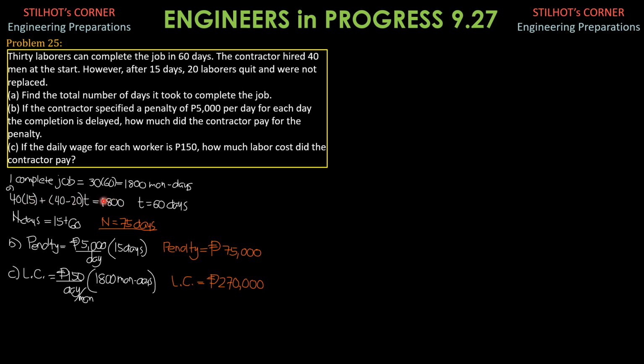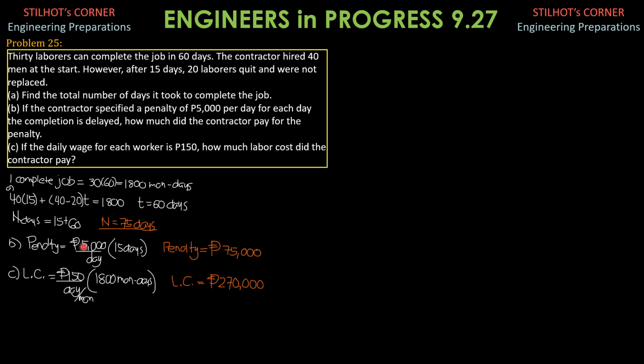Then we equate it to one complete job, which is 1,800 man days, because it is mentioned there that the job is completed. So T is 60 days. Therefore, the total number of days it took to finish the job is 15 plus 60, so 75 days. Then for the penalty, it is 5,000 pesos per day. Since 75 days minus the contract time, which is 60 days, is 15. So meaning to say the job is extended by 15 days.